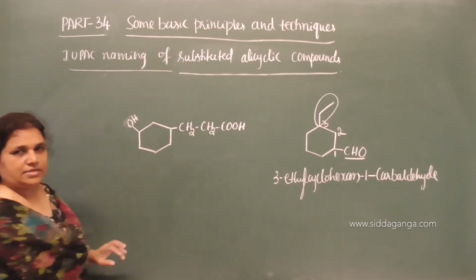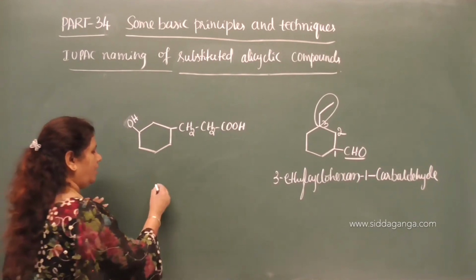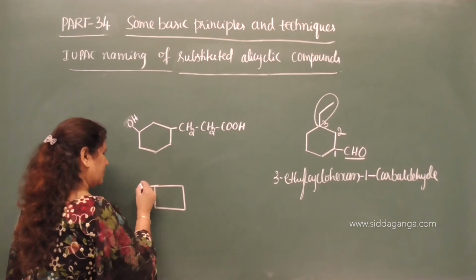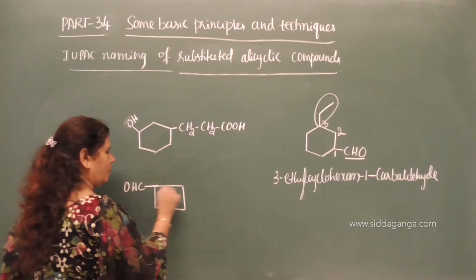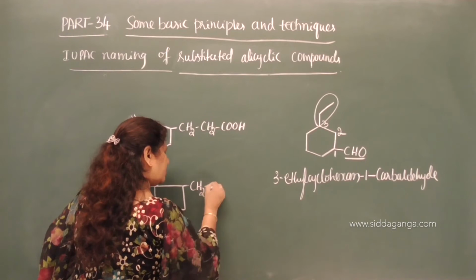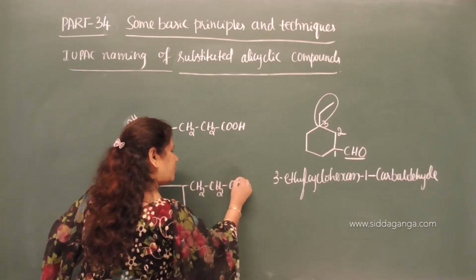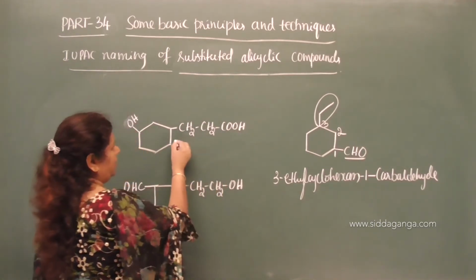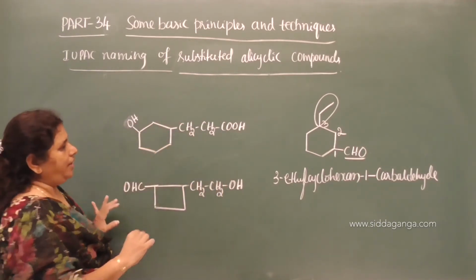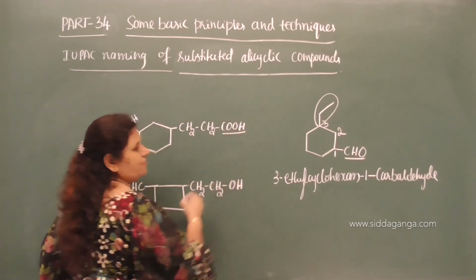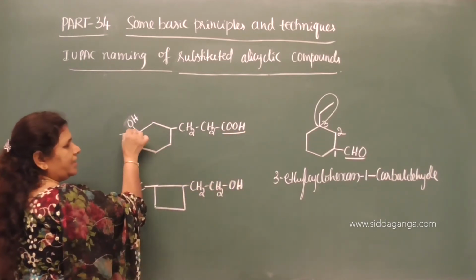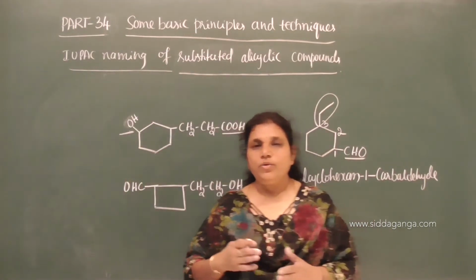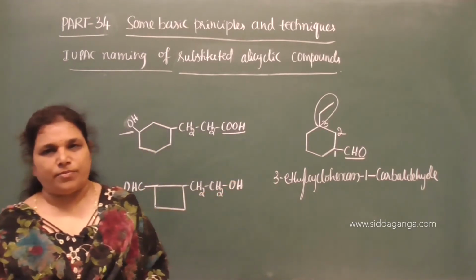In one more I will give the compound with CHO and CH2OH. See here, this is the side chain and this is the alicyclic ring, correct? The side chain also contains a functional group, and the alicyclic ring also contains a functional group. If this is the case, how to name the alicyclic compounds?